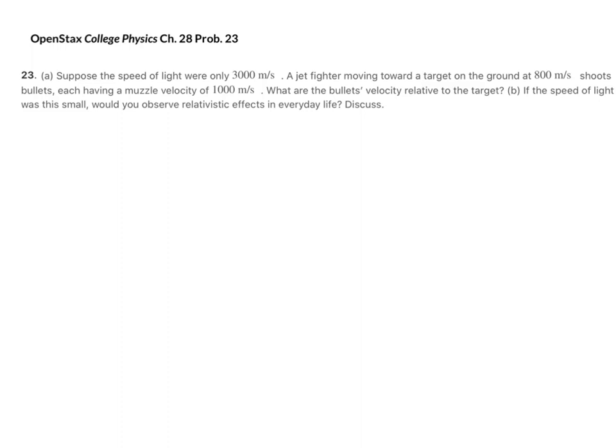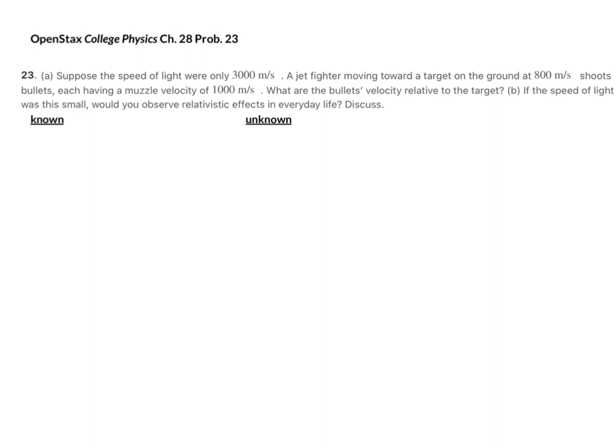Let's look at problem 23 from OpenStax College Physics, chapter 28. Suppose the speed of light were only 3,000 meters per second. A jet fighter moving toward a target on the ground at 800 meters per second shoots bullets, each having a muzzle velocity of 1,000 meters per second. What are the bullets' velocity relative to the target? And if the speed of light was this small, would you observe relativistic effects in everyday life?